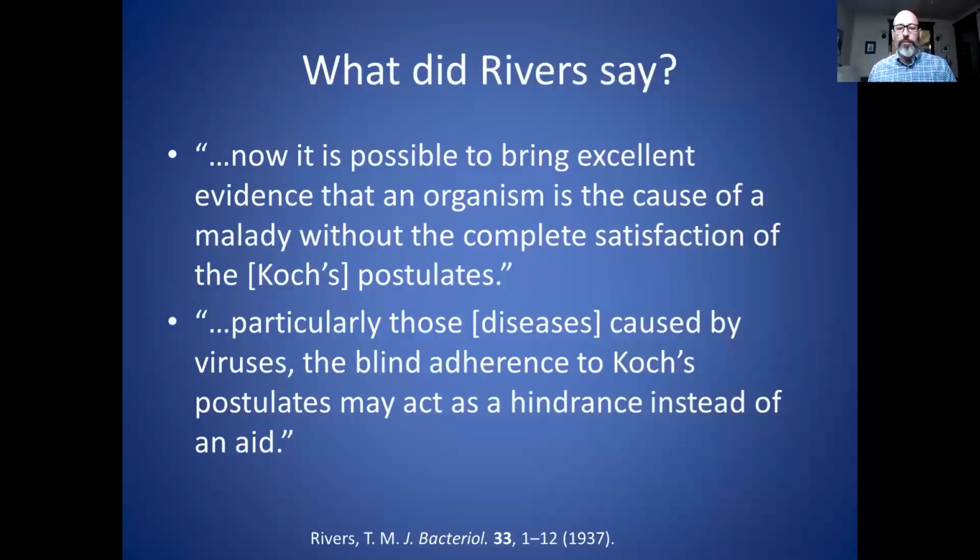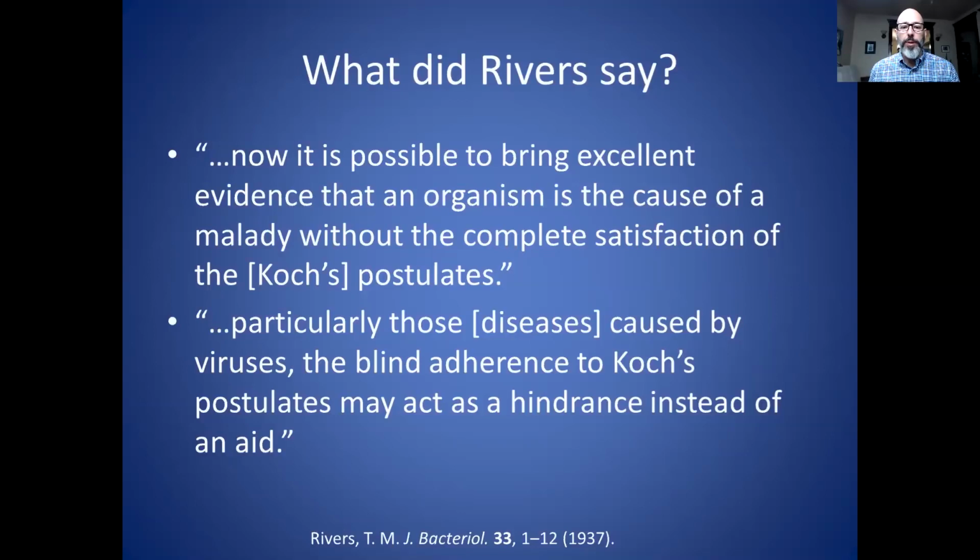So I went and looked at Rivers' article from 1937 where he laid out these six criteria, and I found a few interesting quotes to help us learn a little more detail about what he was saying. The first quote: "Now it is possible to bring excellent evidence that an organism is the cause of a malady without complete satisfaction of Koch's postulates." So basically he's saying that you can skip the steps that are not included in his criteria and still prove that a virus causes a disease.